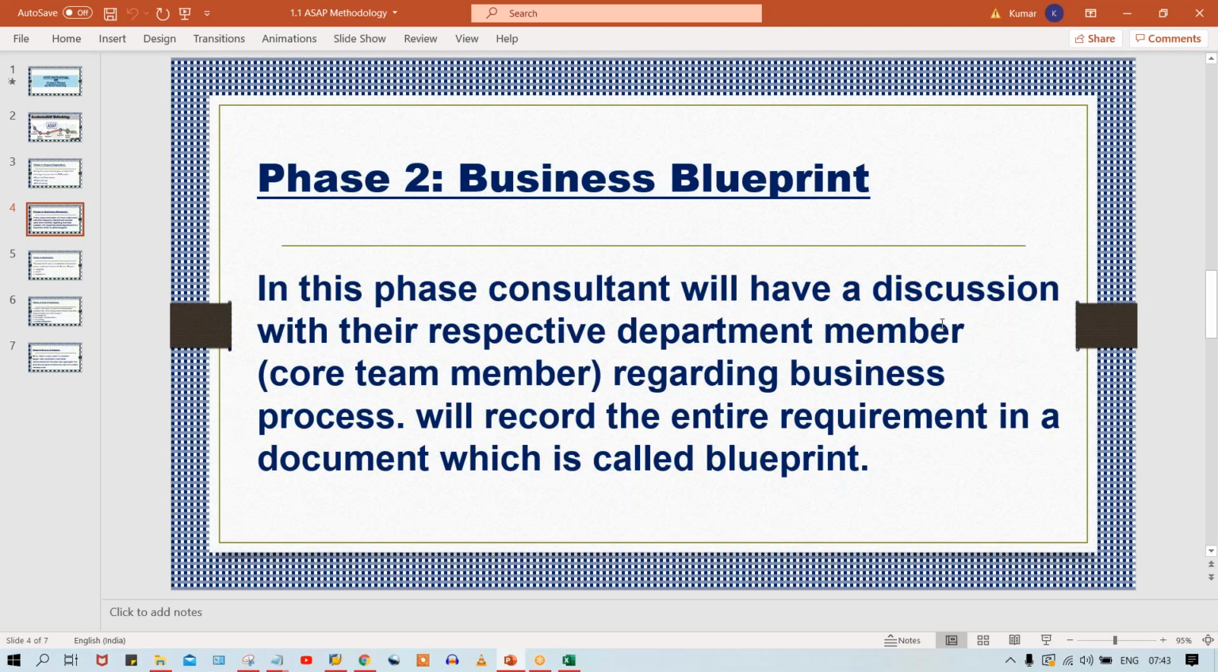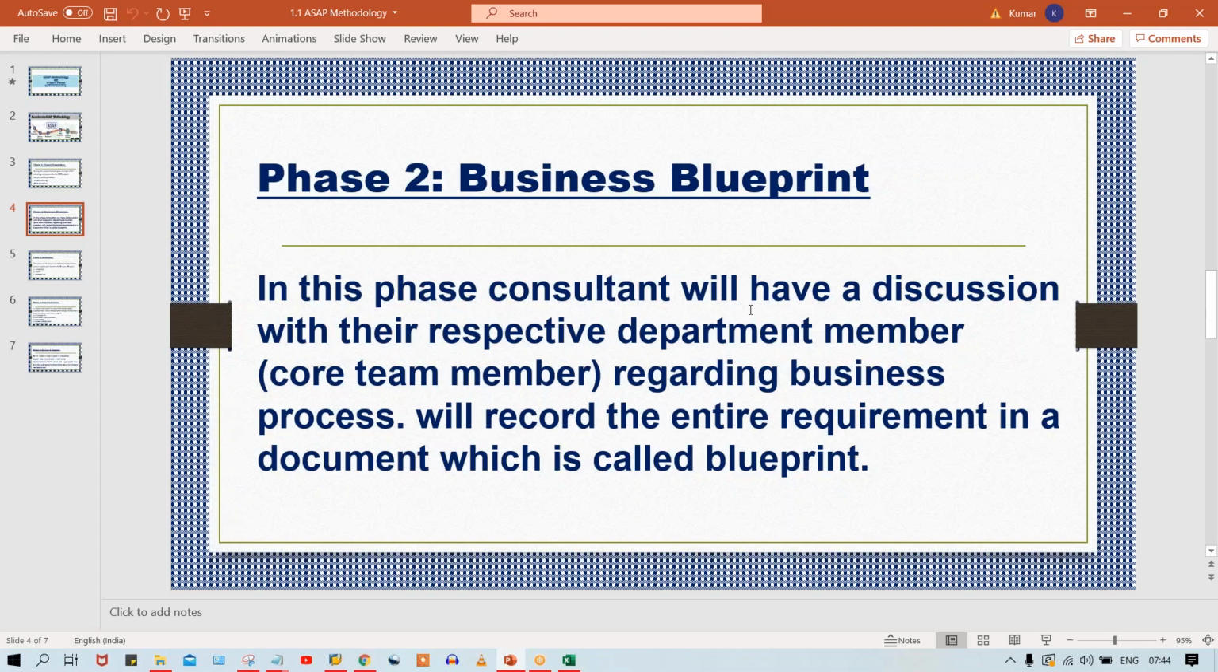So here interaction means we are going to interact with the client, we are going to discuss with the client. So in this phase, the consultant will have a discussion with their respective department member. Now discussion or interaction doesn't mean that Tata Motor is having 20,000 or 10,000 employees, so with whom I'm going to discuss, that also matters.